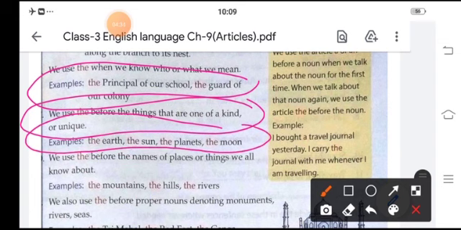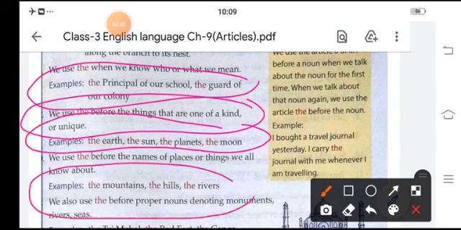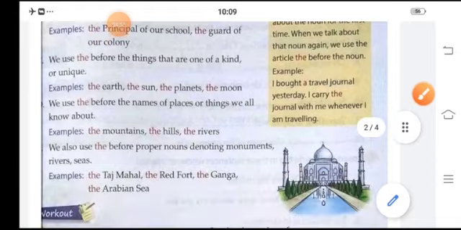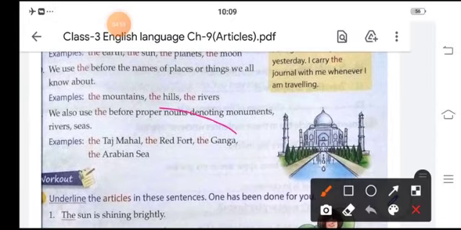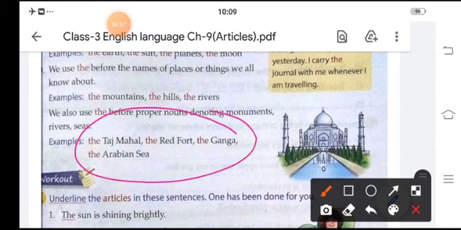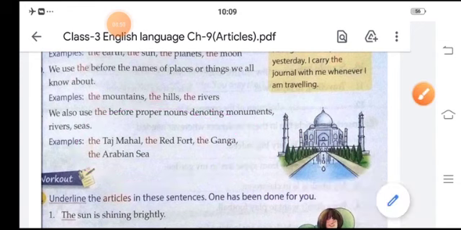And we also use the before the name of a place, like the mountains, the hills, the rivers. We also use the before proper nouns denoting monuments, rivers, seas: the Ganga, the Yamuna, the Taj Mahal, the Red Fort, the Arabian Sea.